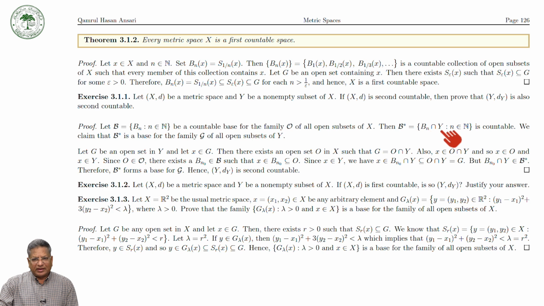This is open in Y, and of course this is countable. So B star, the family of Bn intersection Y, is countable.